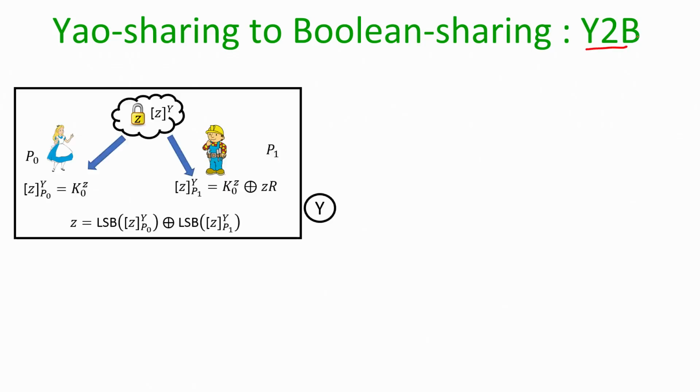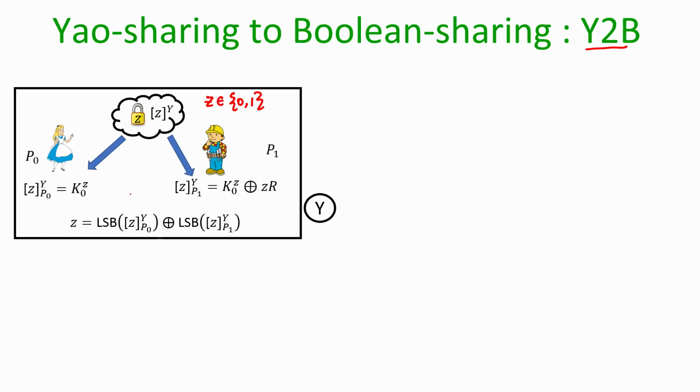Now let us start with a very simple conversion, namely Yao sharing to Boolean sharing. The input for this conversion is as follows: we have a bit z which is secret shared as per the Yao representation.